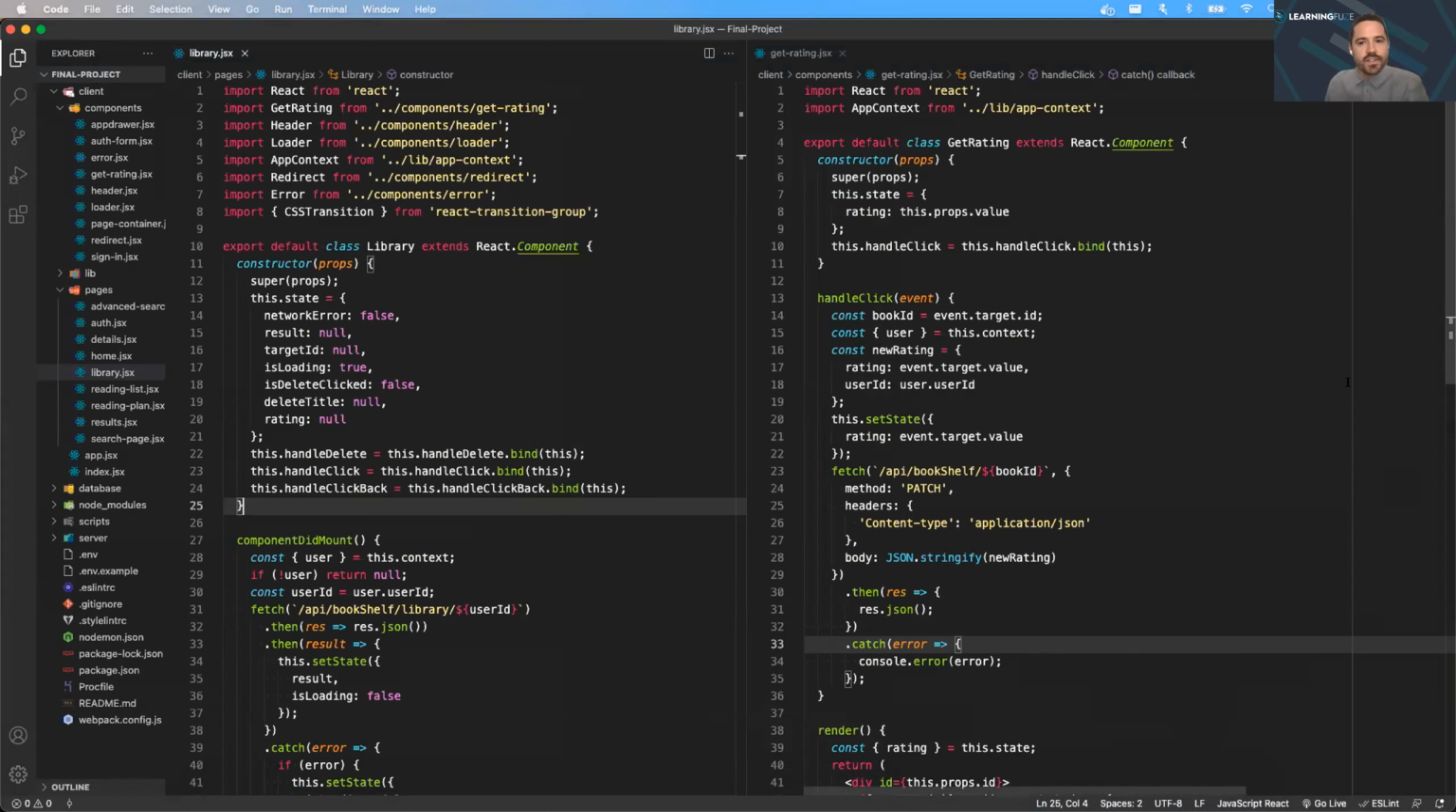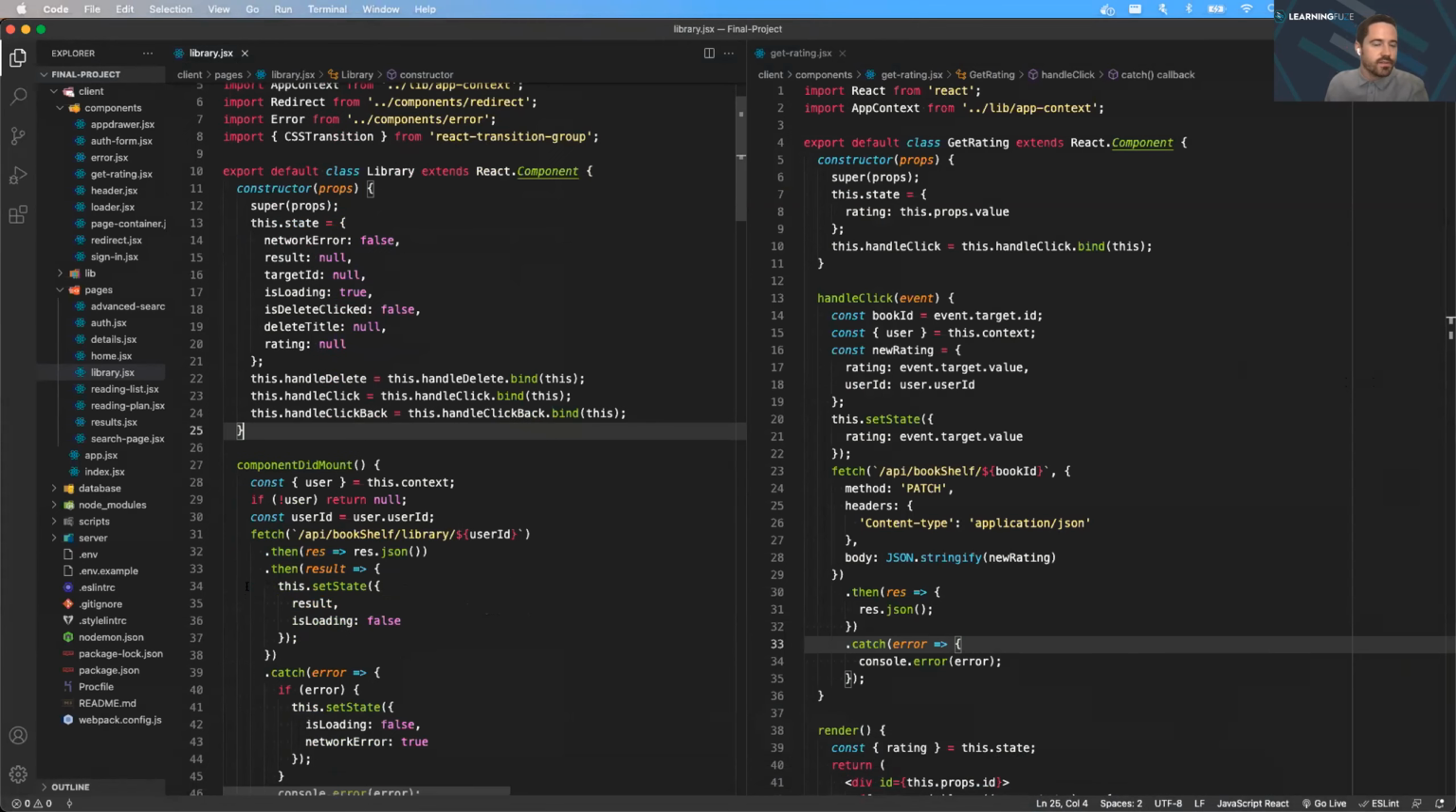The feature I would like to show you guys is my rating component. While there are a number of packages available with rating components already built for React, I decided to try and implement this feature myself. Here within my library page on line 31, I'm using the fetch method in componentDidMount to send a GET request to my server for all books in the database that match the user ID stored in context and that have been marked as read by the user.